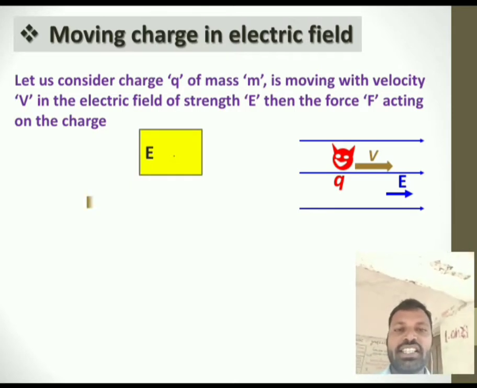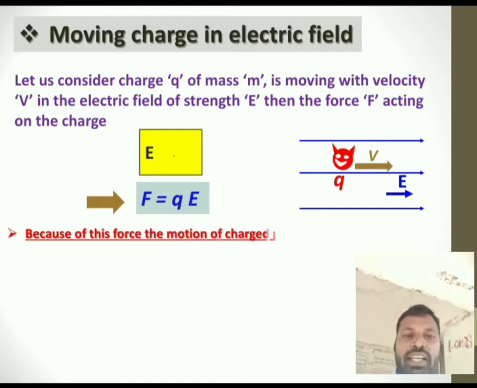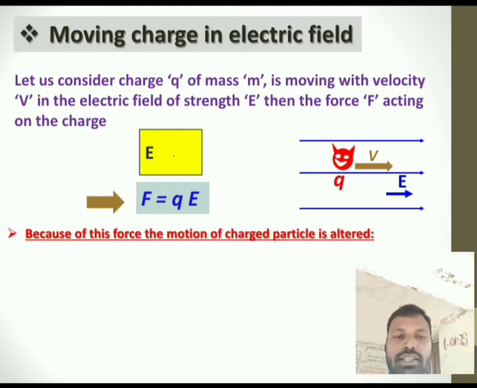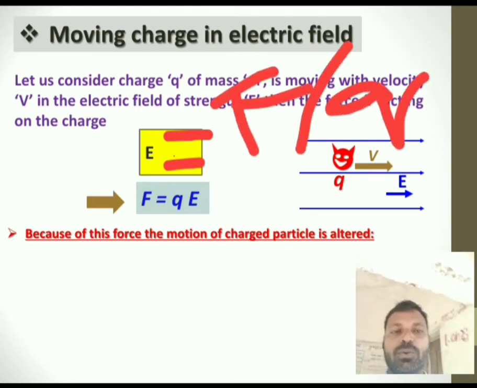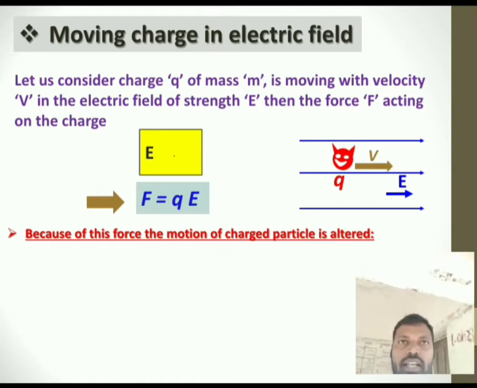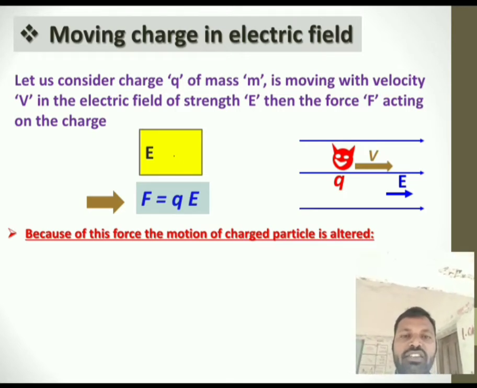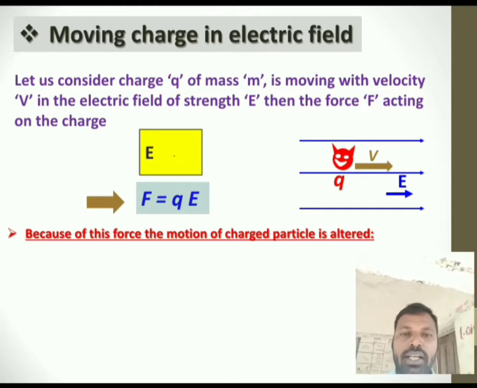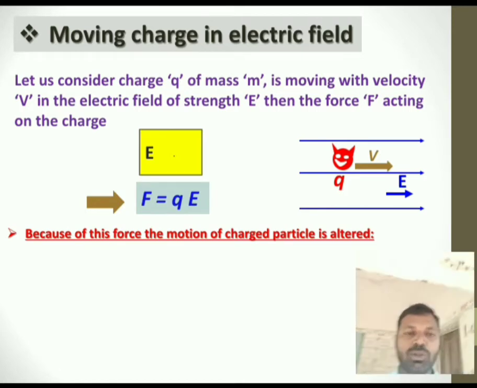Now the force acting on this charge can be determined from the general formula. Electric field E is equal to F by q. Sorry, generally E is equal to F by q, right? From that, F is equal to qE. So F is the force which is acting on a charged particle with charge q moving in an electric field of strength E. Because of this force, the motion of the charged particle is altered. That means the motion will be affected due to this force.